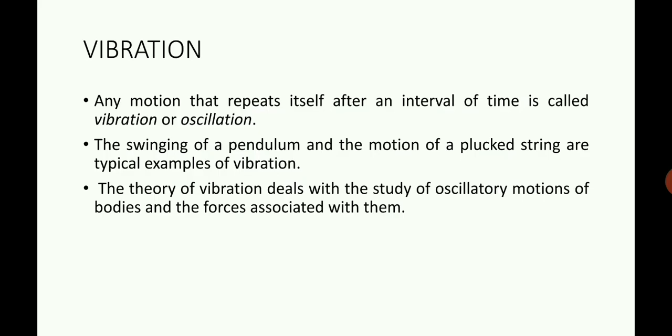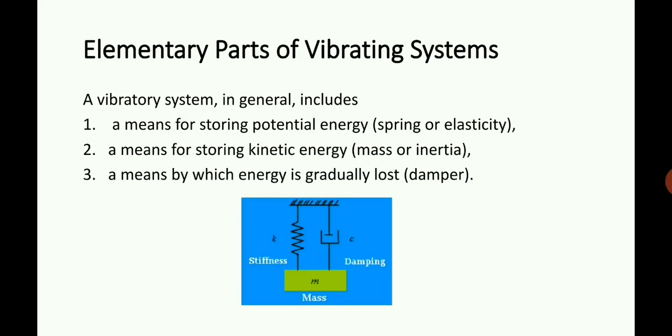Okay. Now, the basic parts of a vibrating system. While analyzing vibration, we convert a physical system into a mathematical model so that we can analyze it using mathematical equations, and by solving those equations we'll be able to identify the responses and the effects of that vibration, or the effects of the forces, or various mode shapes, etc. While converting a physical system into a mechanical model, essentially it should have three components.